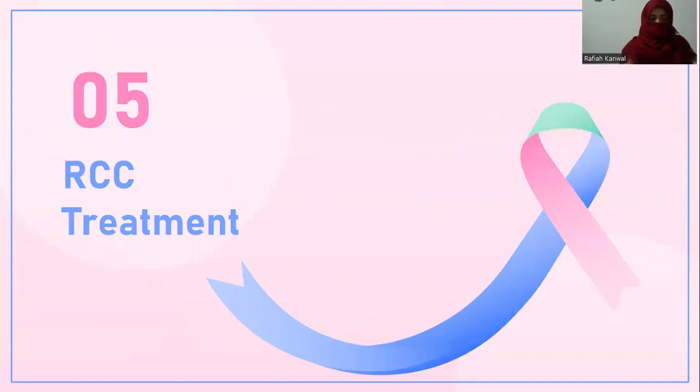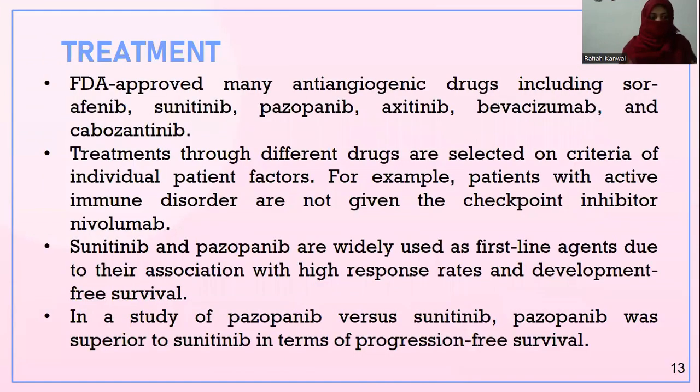Now coming to the RCC treatment, the FDA approved many anti-angiogenic drugs, including sorafenib, sunitinib, pazopanib, axitinib, bevacizumab, and cabozantinib. Bevacizumab is a targeted cancer drug treatment, also known as Avastin. It is given by slow injection into a vein. It is directed against VEGF. Cabozantinib is in a class of medication called kinase inhibitors, and it is sold under the brand name Cometriq. It is an inhibitor of MET and VEGFR, and also an inhibitor of AXL and RET. Sorafenib, sunitinib, pazopanib, and axitinib are inhibitors of VEGFR and PDGFR.